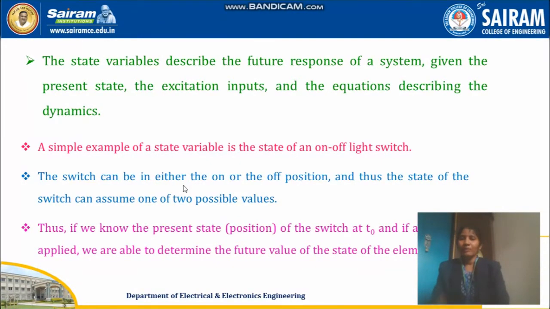One more time I'll repeat. You consider the on and off light. So on, off, only two conditions are there. If the switch is on, your assumed value is 1. If the switch is off, the state is going to be 0. So if you know the present state, that is, at time t equal to t naught, then it is possible for us to determine the future value of the state of the element.